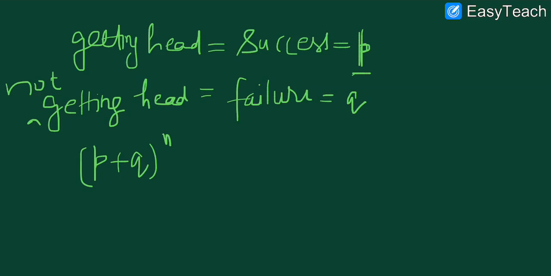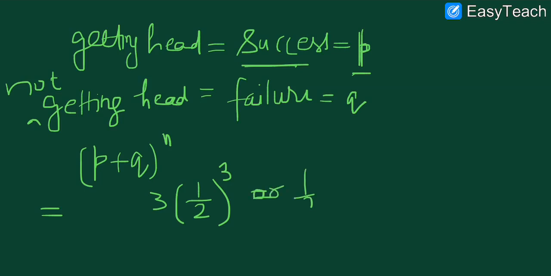Now if you are interested in head, as I told you, the probability of getting head is half every time.